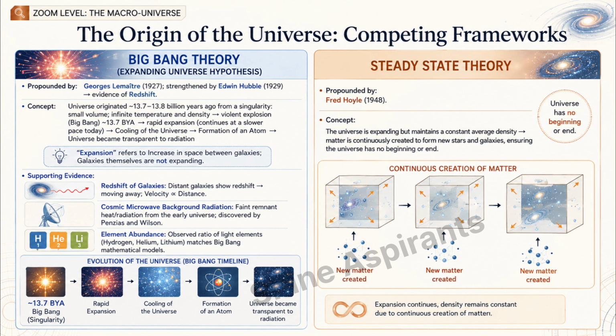2. Steady state theory. Propounded by Fred Hoyle, 1948. Concept: universe is expanding but maintains a constant average density. Matter is continuously created to form new stars and galaxies as the universe expands. This ensures the universe has no beginning and no end. Note, this theory has been largely disproven by the discovery of CMBR and redshift evidence supporting Big Bang.